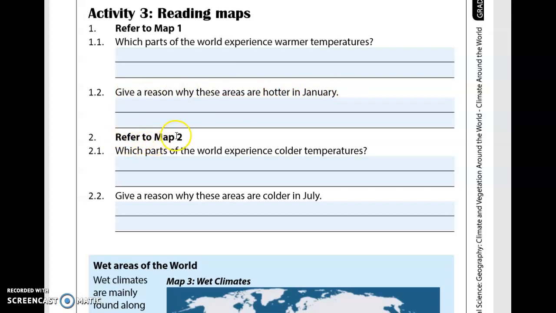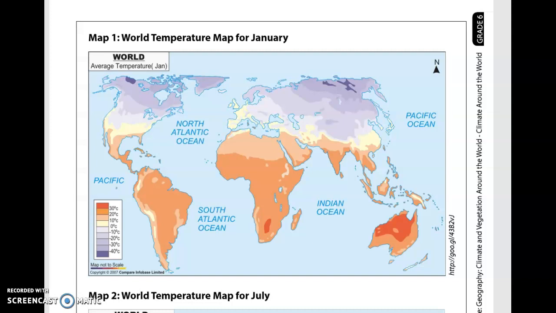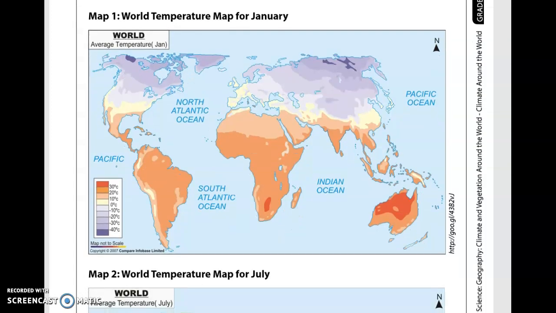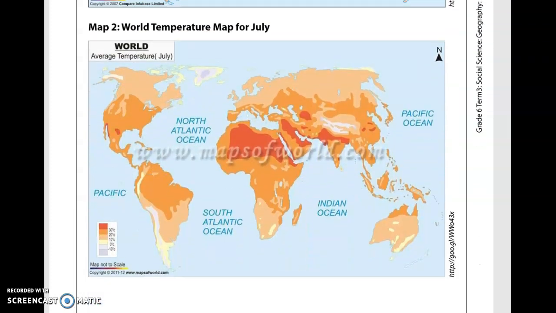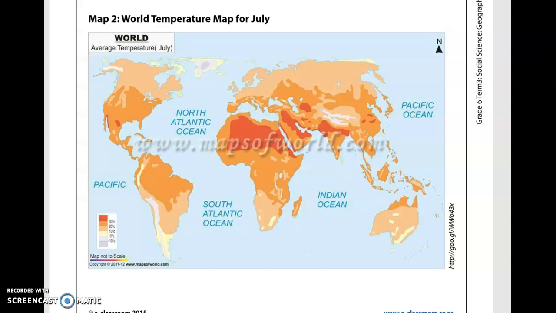Then we're going to refer to map 2, and first you're going to answer again which parts of the world experience colder temperatures and give a reason why these areas are colder in July. So once you've copied the questions, we will go back to map 1 and you can answer your questions for number 1, and then we move to map 2 so that you can answer those questions.